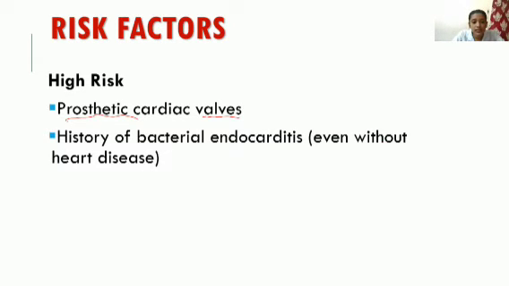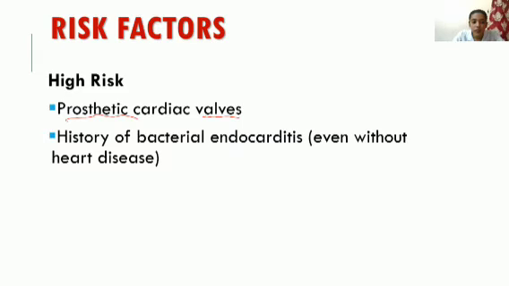Next one is history of bacterial endocarditis, even without heart disease. The patient had a previous history of bacterial endocarditis, which did not develop into heart disease, but it was there.